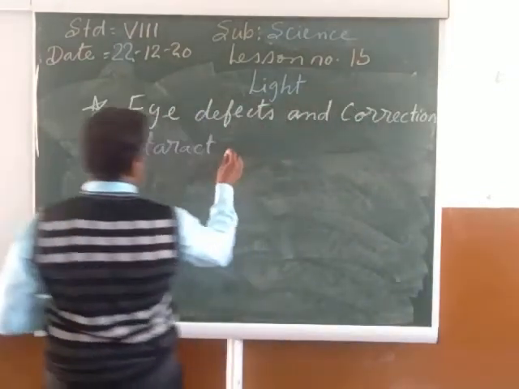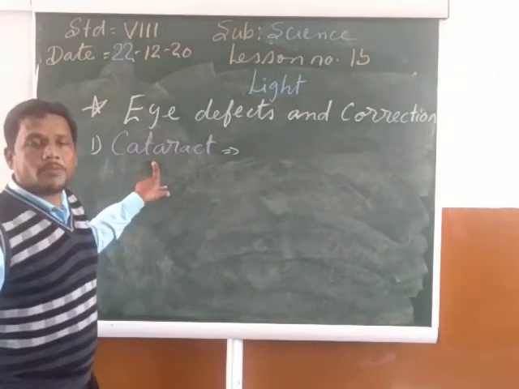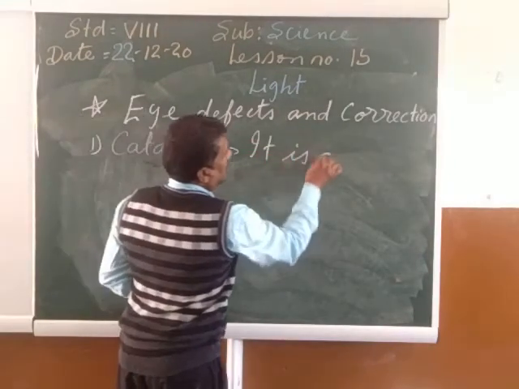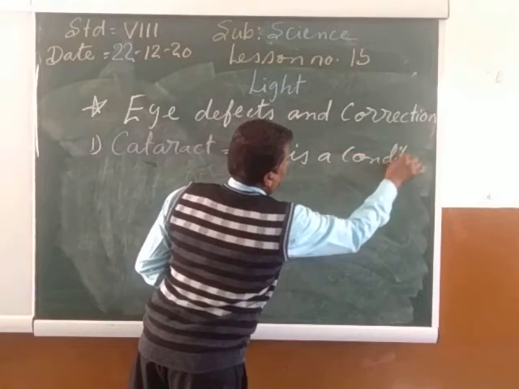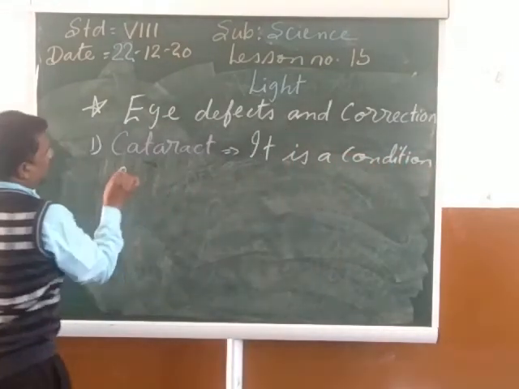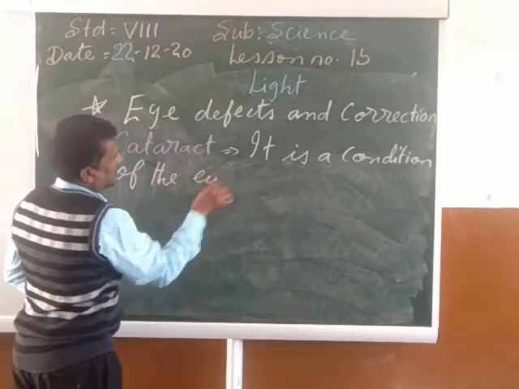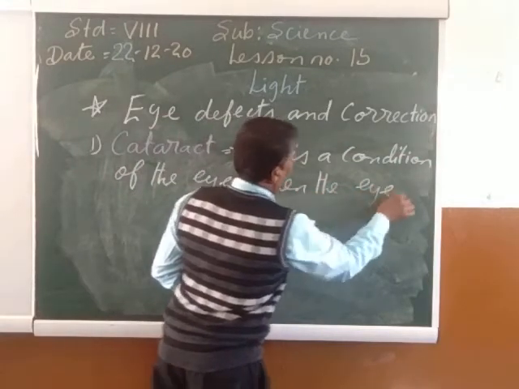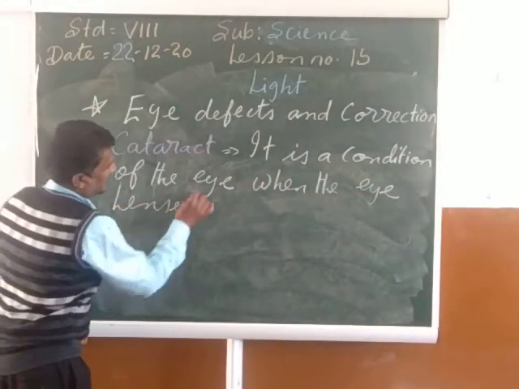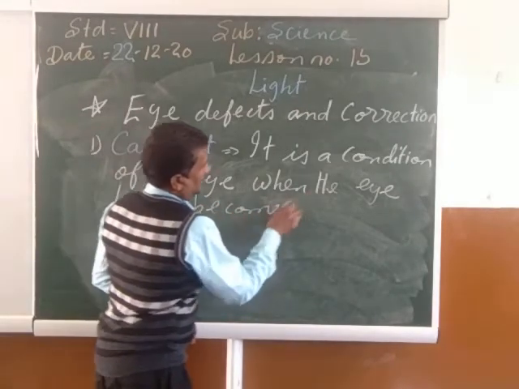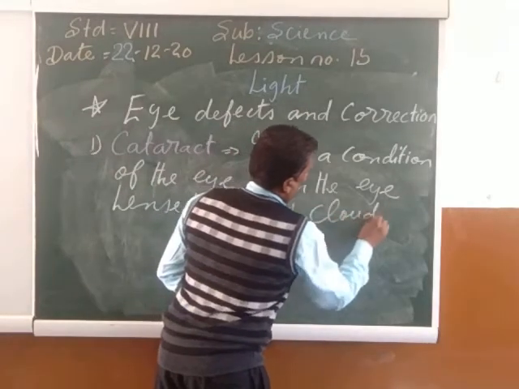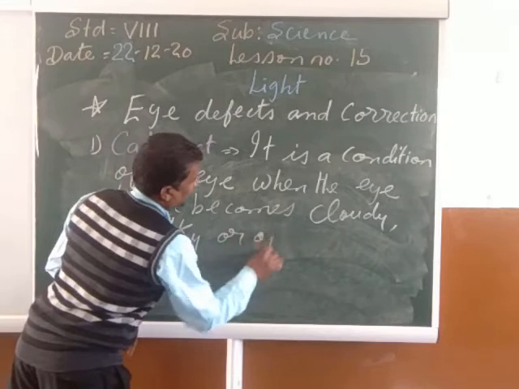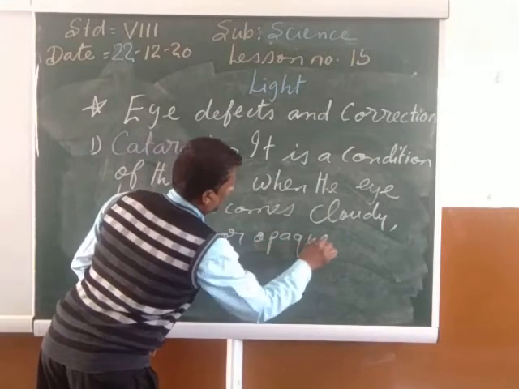So first is the cataract. What is cataract? So first type of disease is the cataract. So listen very carefully. It is a condition of the eye when the eye lens becomes cloudy, milky or opaque.